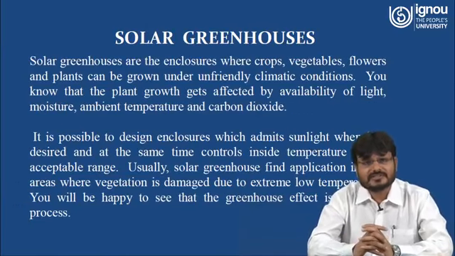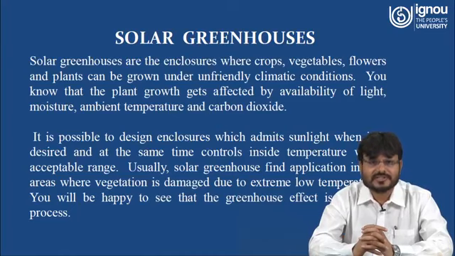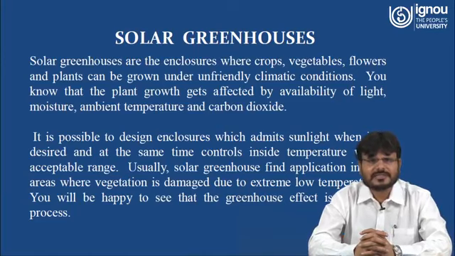Now the next topic is the solar greenhouse. What is a solar greenhouse? Solar greenhouses are enclosures where crops, vegetables, flowers and plants can be grown under unfriendly climatic conditions. You know that plant growth is affected by the availability of light, moisture, ambient temperature, and carbon dioxide. It is possible to design an enclosure which admits sunlight when it is desired, and at the same time controls the inside temperature within an acceptable range.